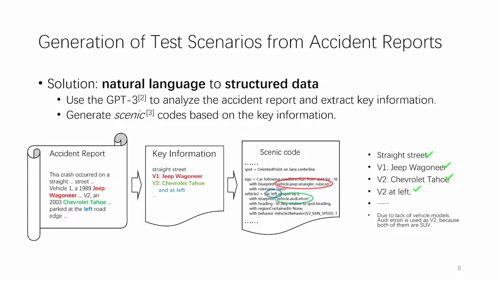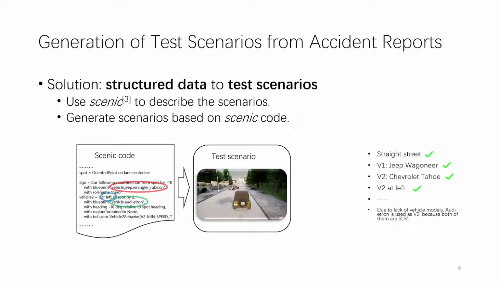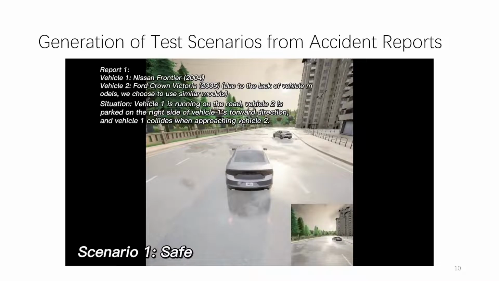To get over the first challenge, we use GPT-3 to analyze the accident reports and extract key information. Then we generate Scenic code based on the key information. As we can see in the picture, key information from the accident reports is extracted and can be seen in the code. To get over the second challenge, we use Scenic to describe the scenarios and use the tools provided by Scenic to generate scenarios. As we can see in the picture, key information from the accident reports can still be seen in the scenario. Next, let's watch a demo video.